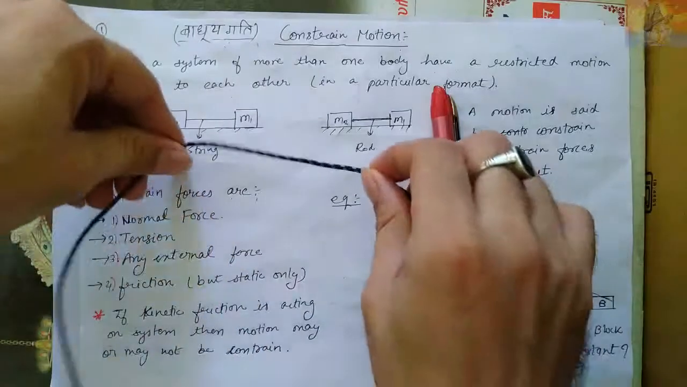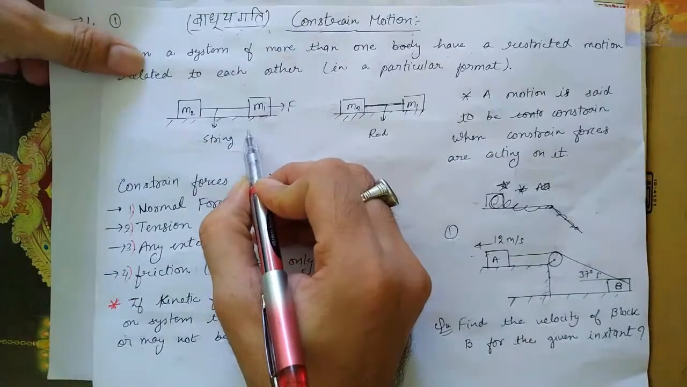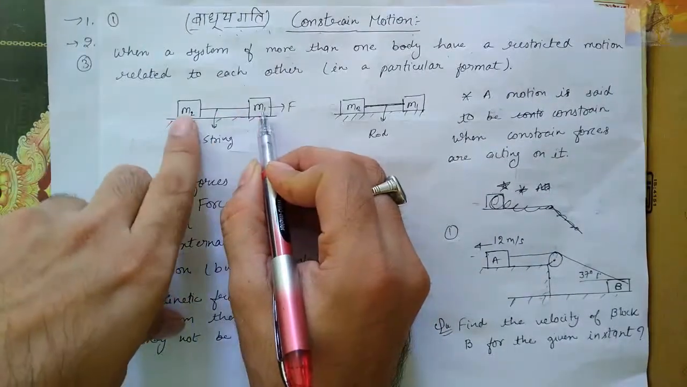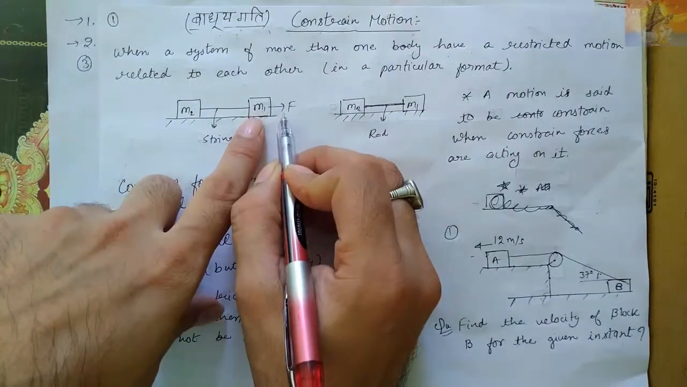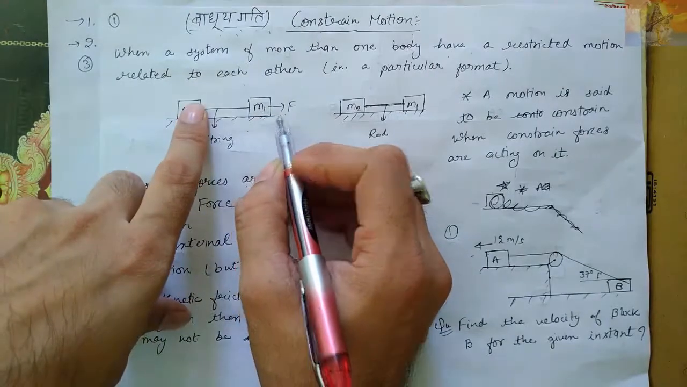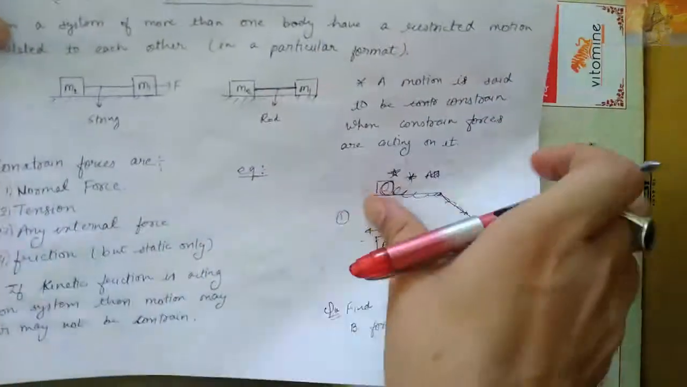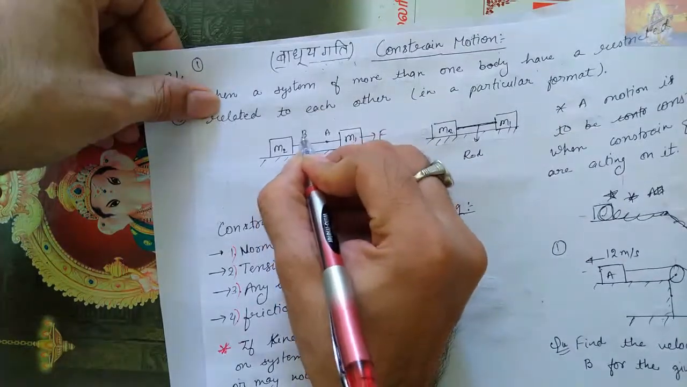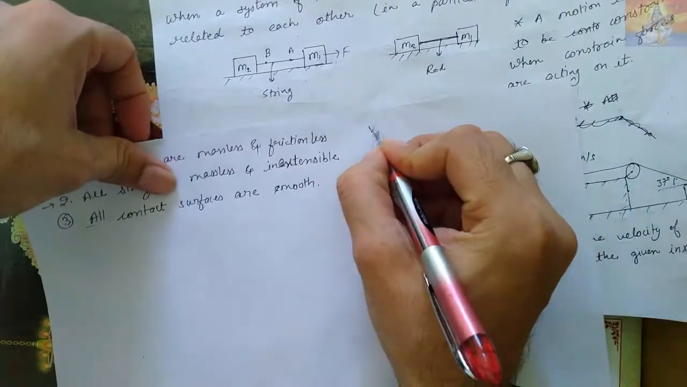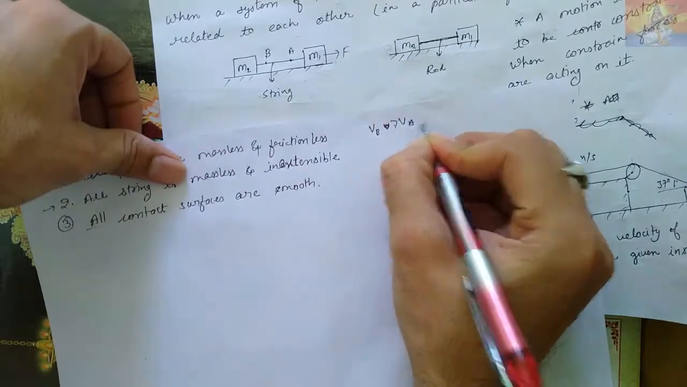I will pull these two blocks M1 and M2 by a force, by a string. So the motion of M2 will be dependent on M1. By whatever velocity or acceleration this moves, by the same acceleration this will also move. Why? Suppose we take 2 points, point A and point B, and suppose the velocity of B is greater than the velocity of A. Then what will happen?